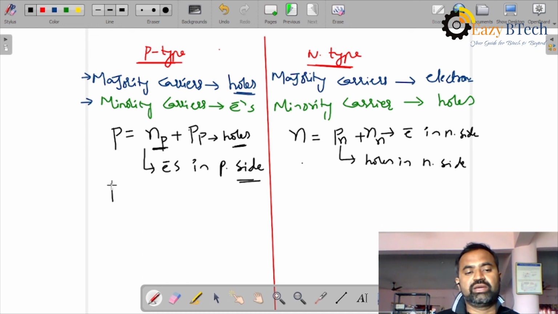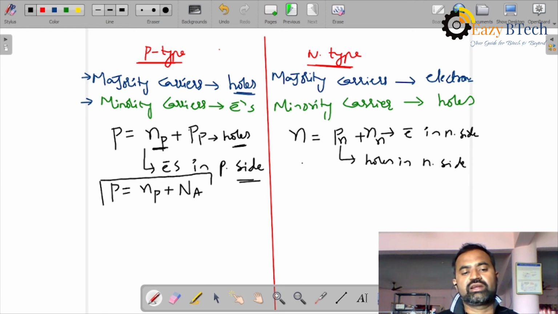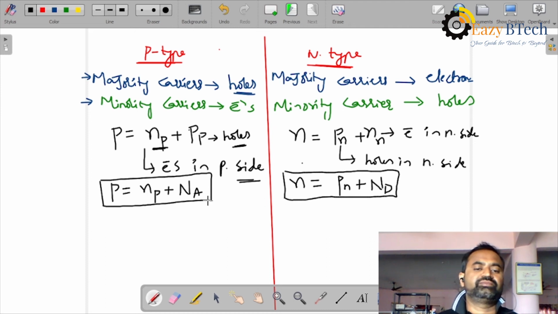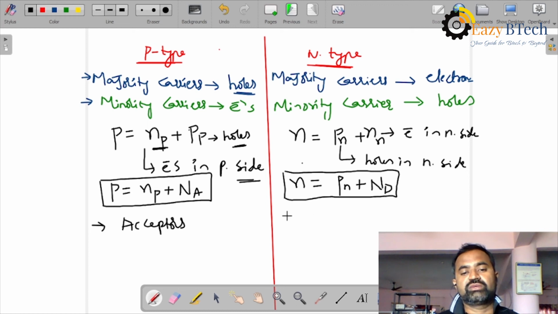We write p = np + Na, or n can be written as pn + Nd, donor. This is how electrical neutrality is written. Next, P-type is also known as acceptors. N-type is also known as donors.